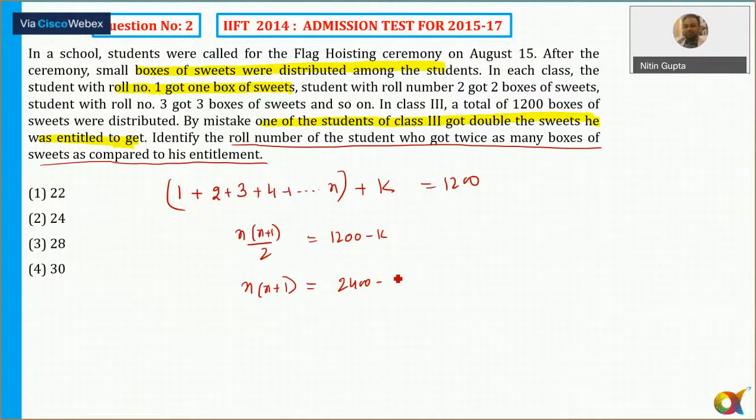So 2400 minus 2k. So approximately calculate, so that's 24, and 24 is 8 into 3 or 4 into 6, so that is 10 into 2, that is 20 into root 6. Okay, approximate. So root 6 is approximately 2.4, so 20 into 2.4 is 48. और देखो किसका स्क्वायर रूट 2400 के आसपास आएगा.